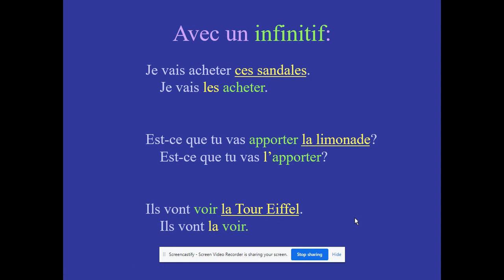Now, one thing that I have not necessarily mentioned is that when we are using these direct or indirect pronouns, you need to understand that it already needed to be established in the context of the situation or the conversation what in the world we are talking about. Because I just can't come up to you and say, oui, je vais les acheter. If I just come up to you with no outside context and say, je vais les acheter, hey, I'm going to buy them, you're going to have no idea what I'm talking about. So once again, if you want to say, hey, do you really like those sandals? Are you going to buy them? Yeah, I think I'm going to buy them. It is already established in the context that we are talking about sandals.